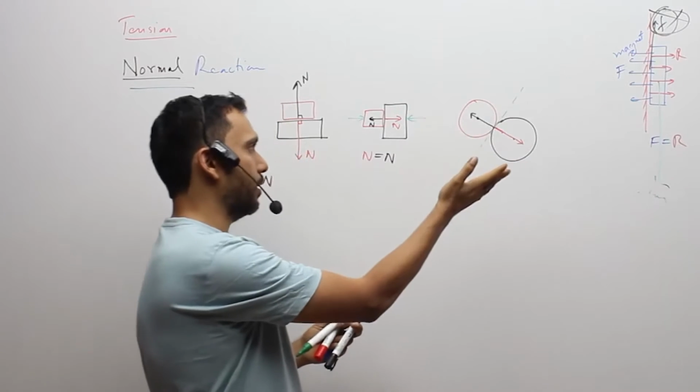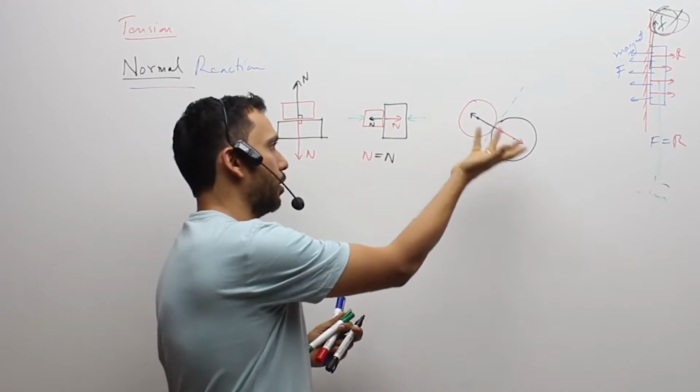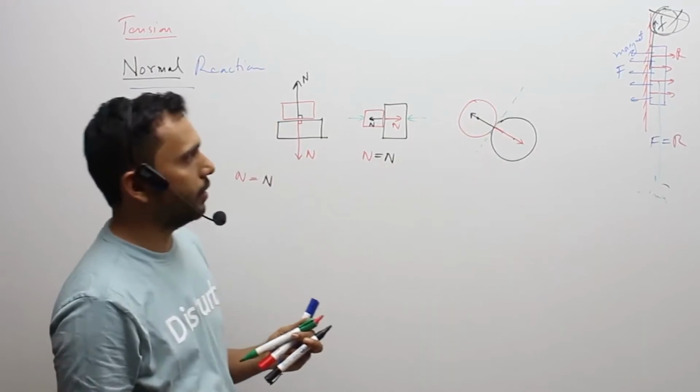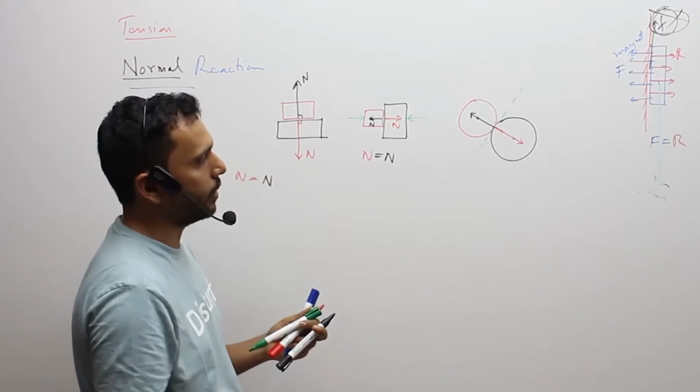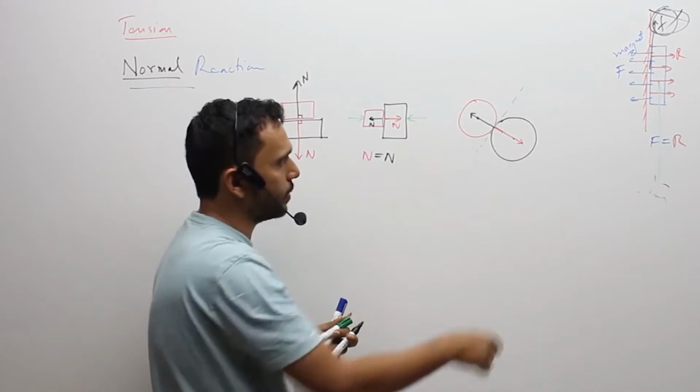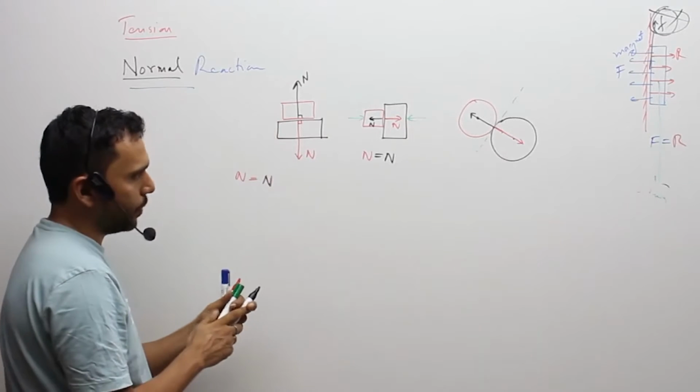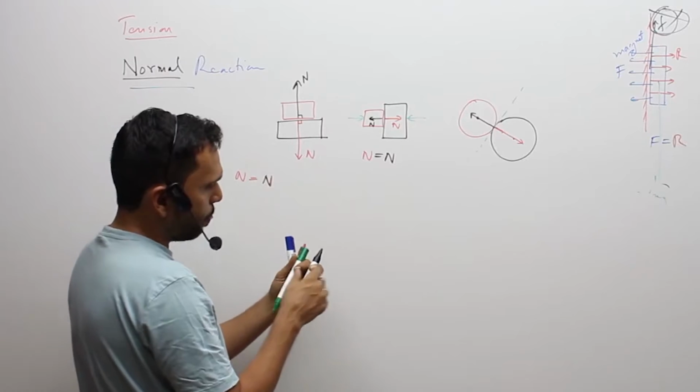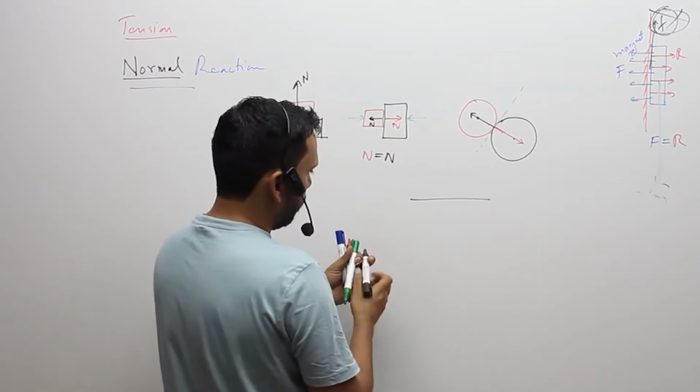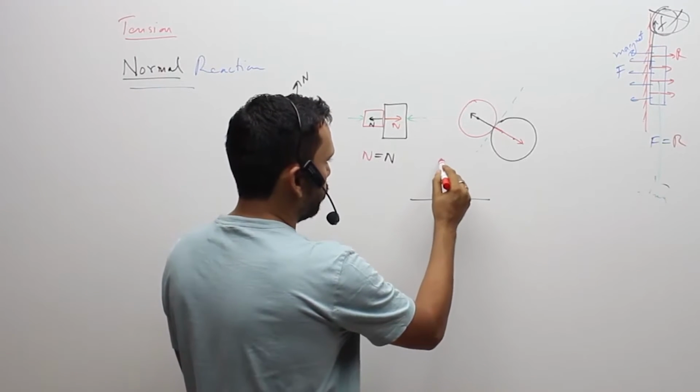So what we get over here is that your normal reaction is 90 degrees to the tangent at the point of contact, and the radius is always 90 degrees to the tangent, so it passes through the centers of the two spheres.